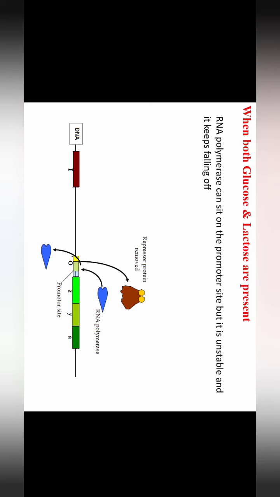So in the condition when both glucose and lactose are present, the RNA polymerase can sit on the promoter site for the structural genes, but it is unstable and it keeps falling off. So there is no synthesis of the ZYA genes, no production of the 3 enzymes, and no utilization of the lactose as glucose is already present there.